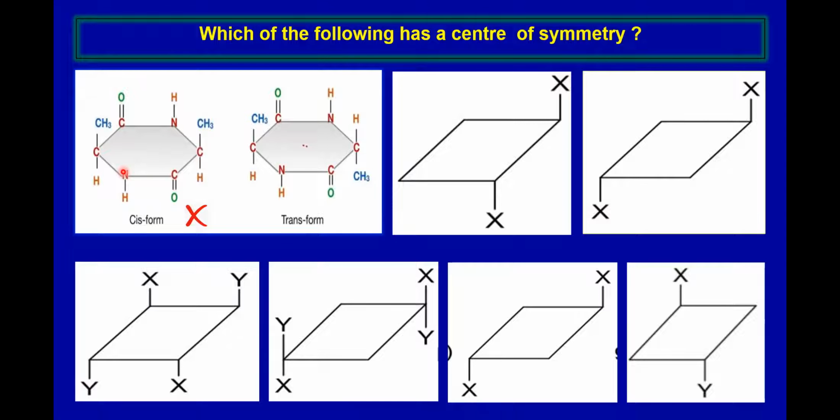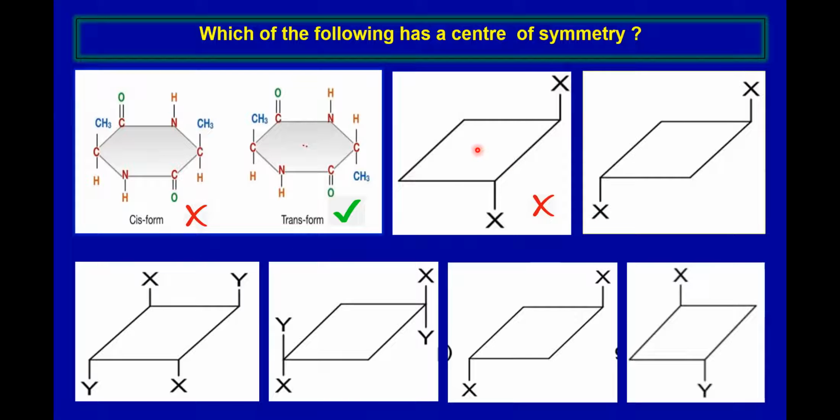Therefore, it doesn't have center of symmetry. So it has center of symmetry, yes. Look at here. Looks like this is having a center of symmetry, like passing through this one. You are meeting the same X atom, similar atom, but this point is not at the center. So therefore, it is not having center of symmetry.